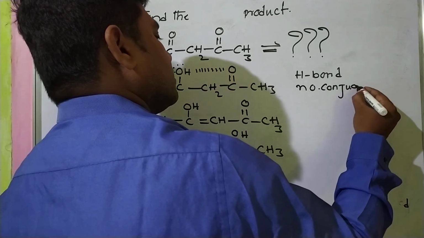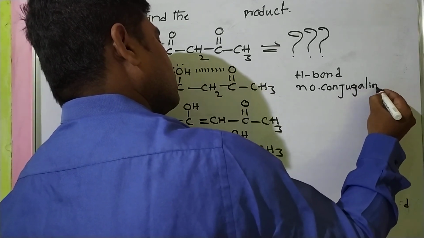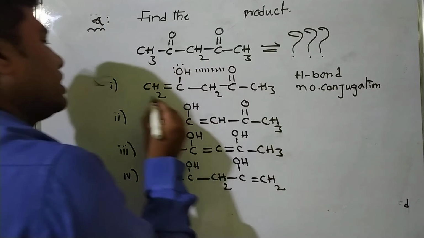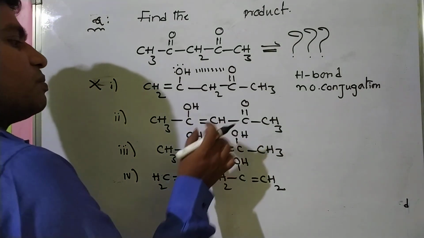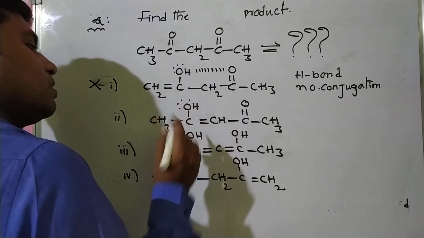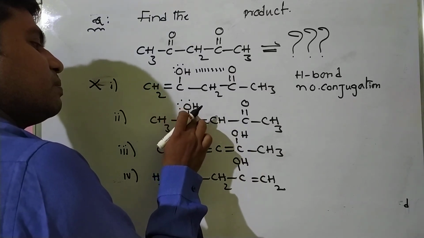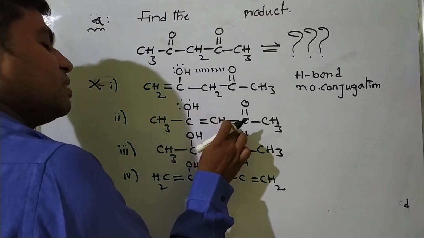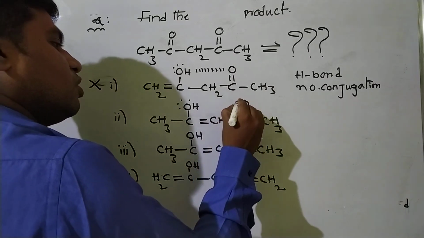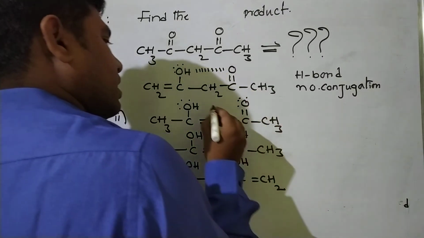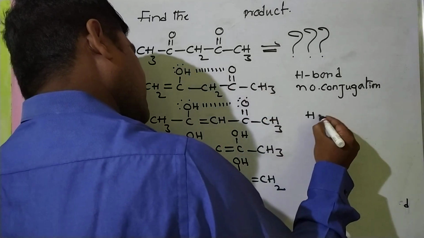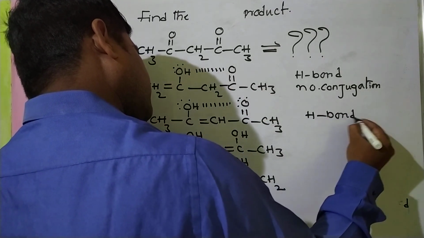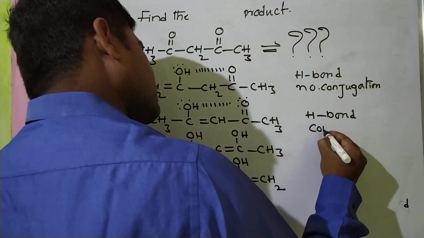So this product is not formed, not a major product. Now come to this one. Lone pair, single bond, double bond, single bond, double bond, lone pair, and hydrogen bond is also present. Here hydrogen bonding as well as resonance, meaning conjugation.